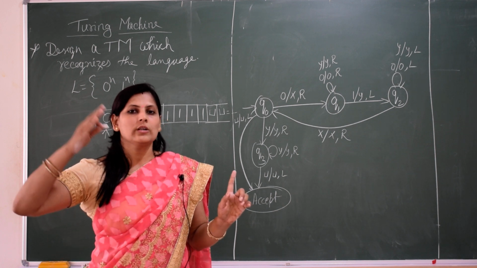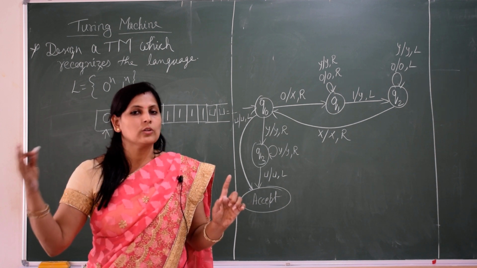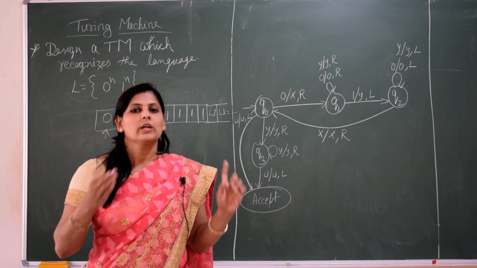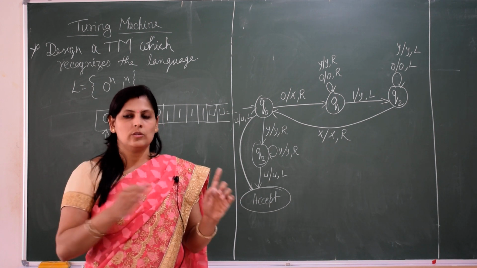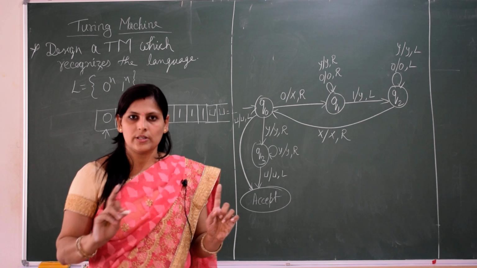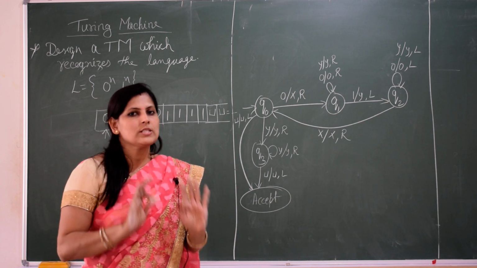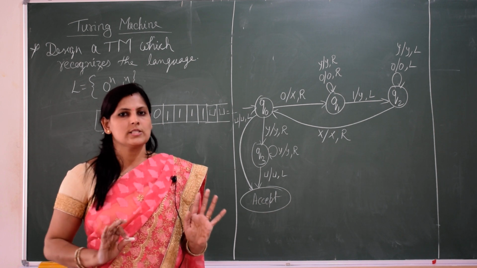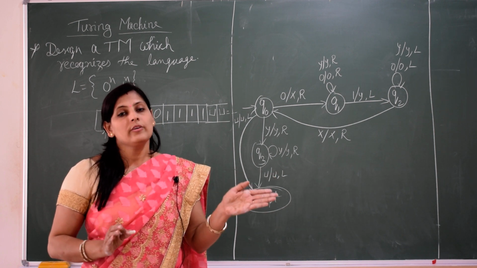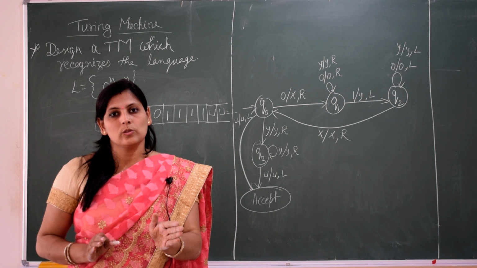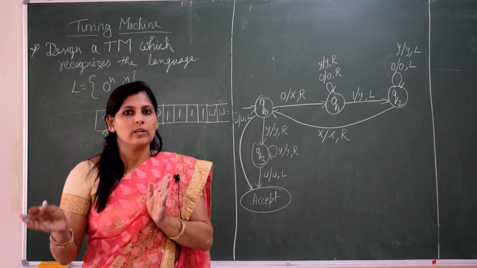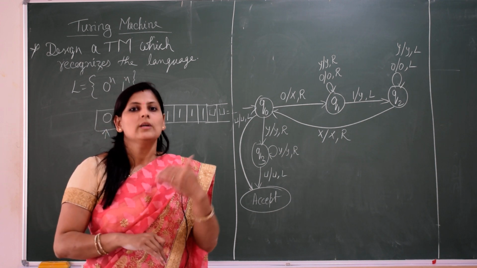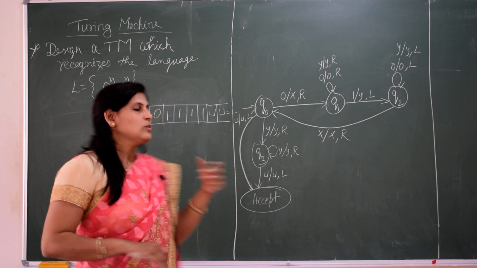Then, in parallel, it should cross-check with 1. If we get the first 1, then we say the corresponding 1 is available. If we have 2 zeros, we should search for the second 1 also. It should not be more or less than that. So how will it be done?